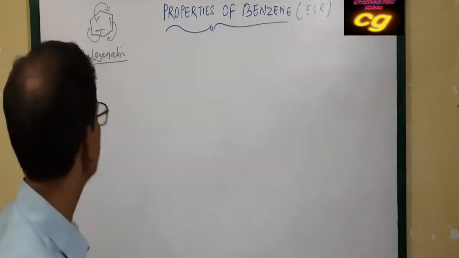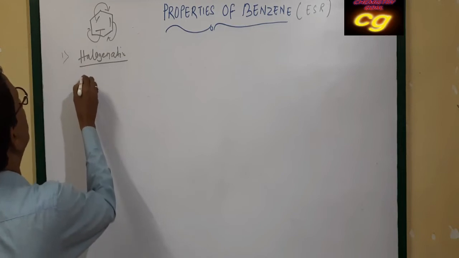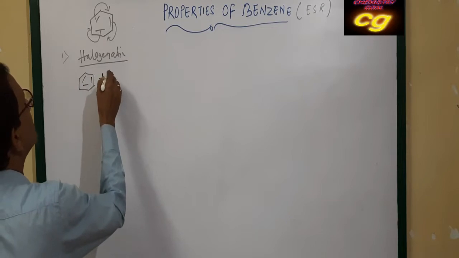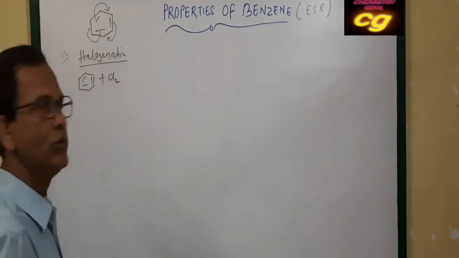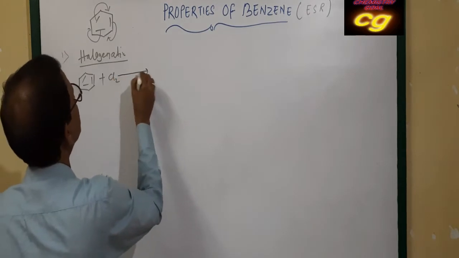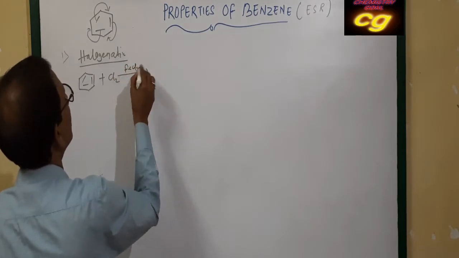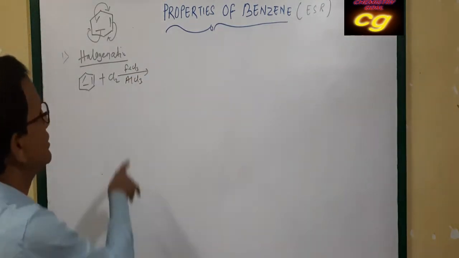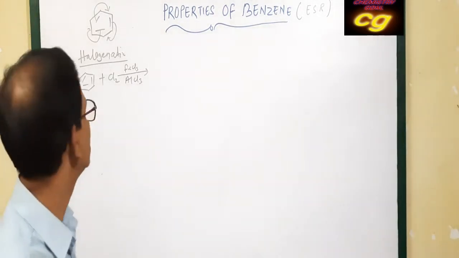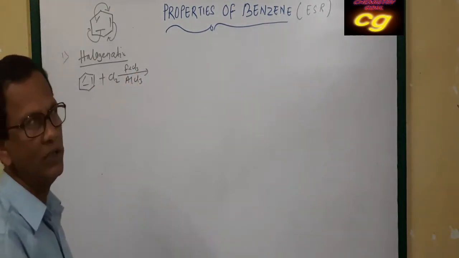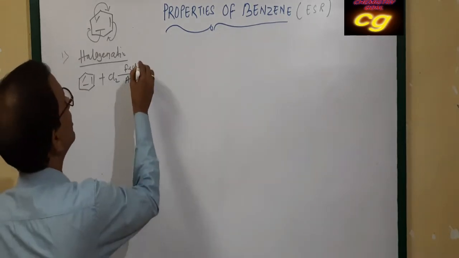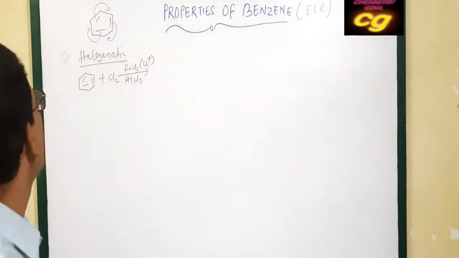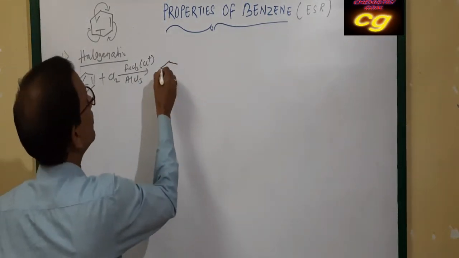For example, benzene with chlorine, and this reaction takes place in presence of ferric chloride or aluminium chloride, which acts as a Lewis acid. It produces the electrophile Cl+, called chloronium ion, and this gets substituted in benzene, forming chlorobenzene.